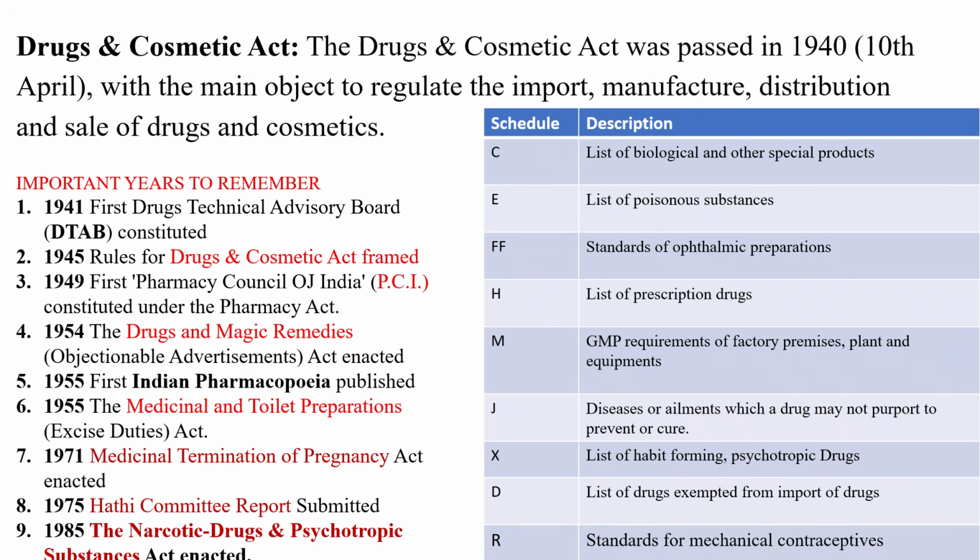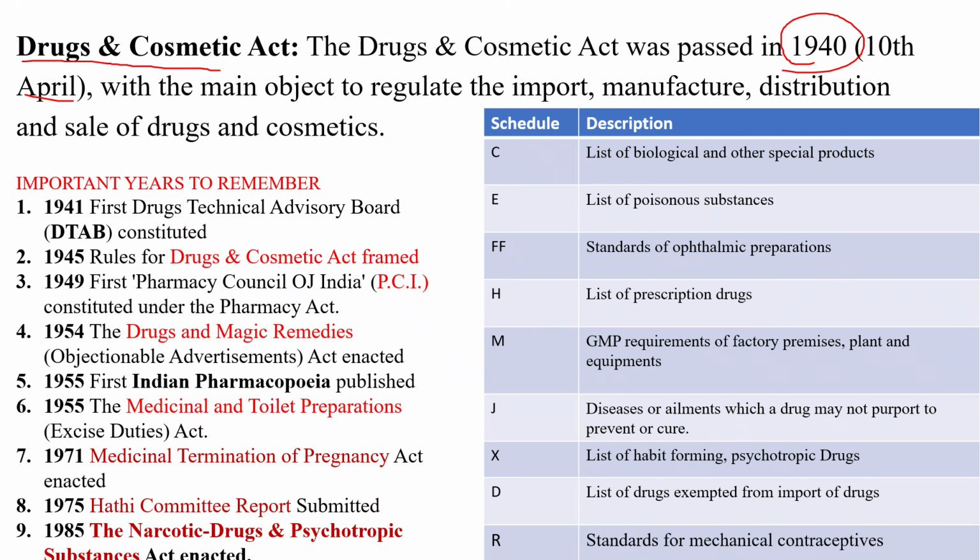So today I am going to discuss pharmaceutical jurisprudence. In pharmaceutical jurisprudence, we study the Drug and Cosmetic Act. Here different rules regulate drug import, manufacturing, distribution as well as export. That is the Drug and Cosmetic Act. It was passed in 1940, on 10th April. Now you have to remember a few important years.